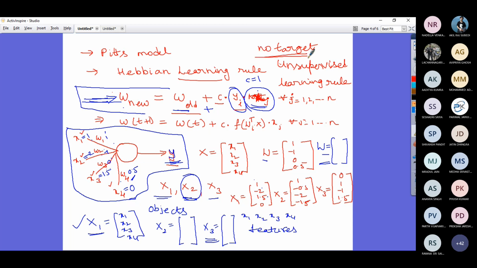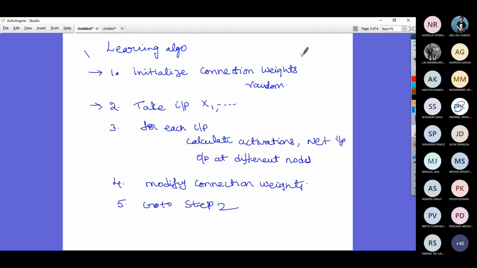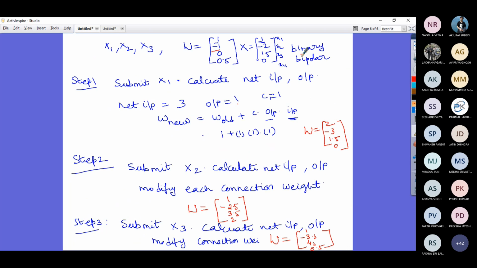There is no target, which is going to be there in the supervised learning rule, which we will be discussing in the next class. So a learning rule without a target is an unsupervised learning rule. That is one thing you need to understand.